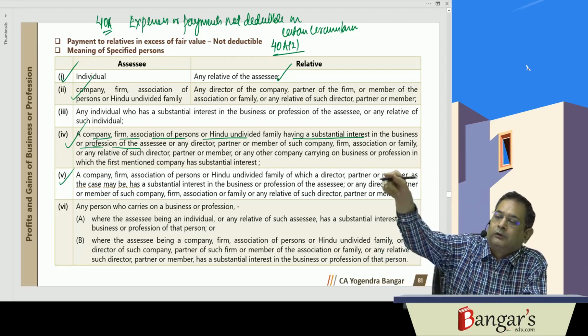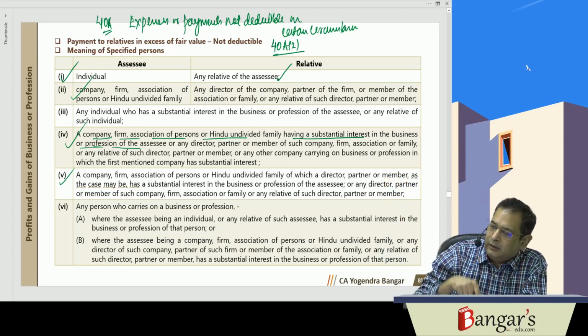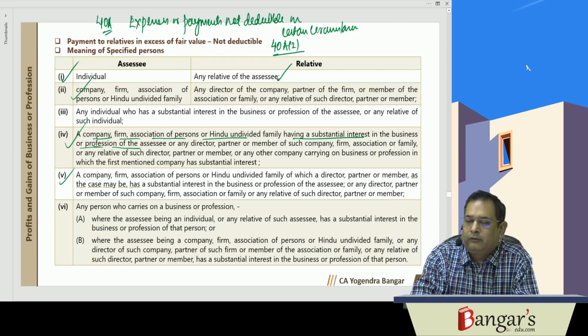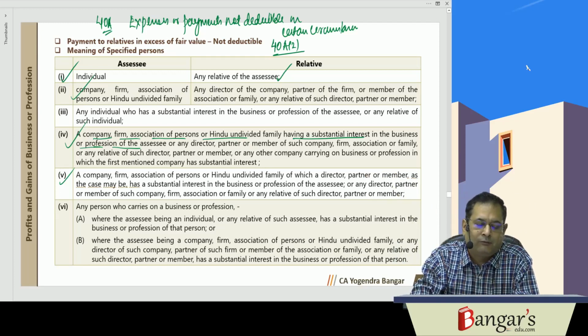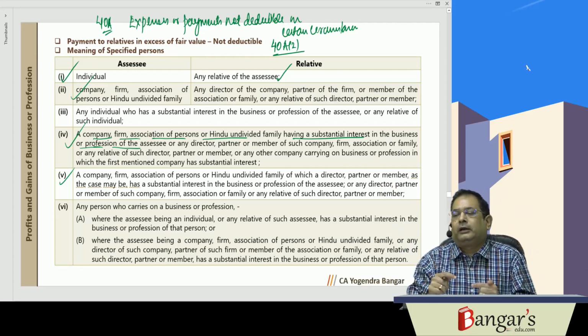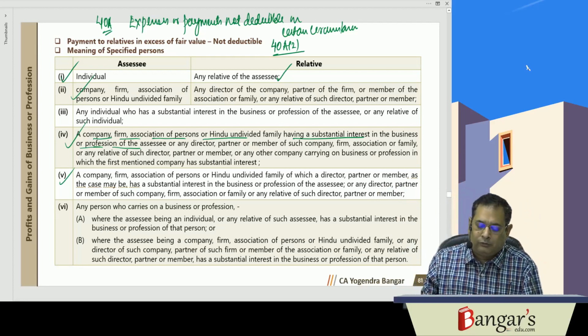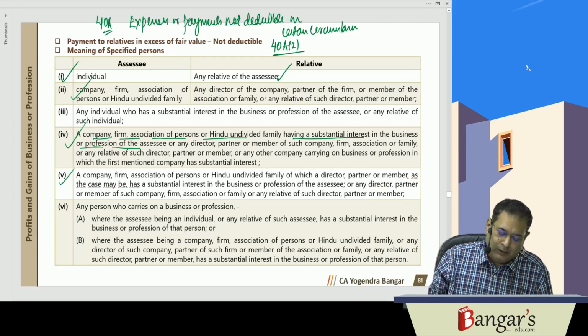If any other person is carrying on business or profession, and the assessee, being an individual, either alone or along with his relative, is having substantial interest in the business or profession of that person, that person will also come under the ambit of relative. If the assessee is a company or a firm or AOP or HUF, having substantial interest in the business or profession, or their directors or their relatives are having substantial interest in the business or profession of the other person, that other person will also become the relative. So you can go through the definition of relative.